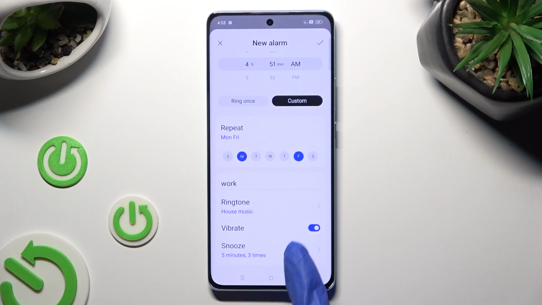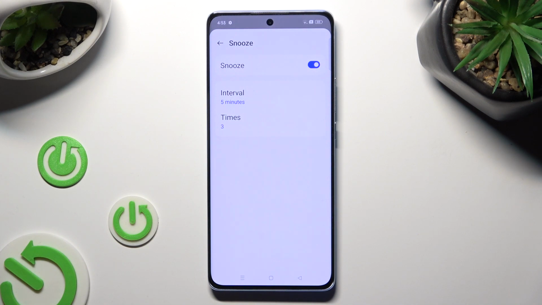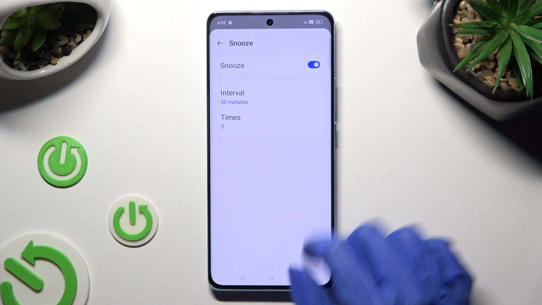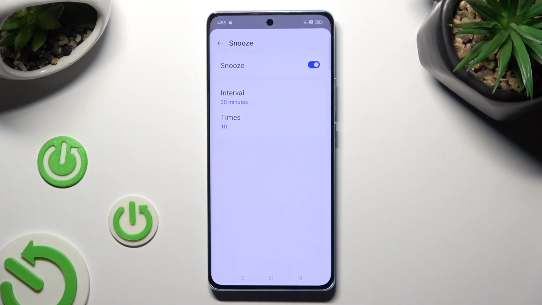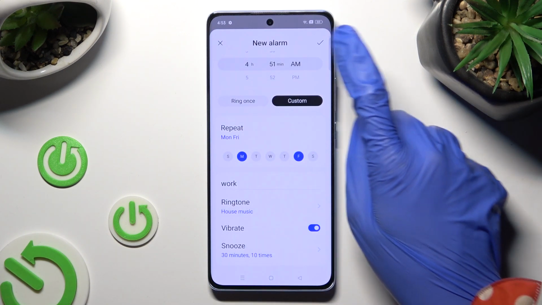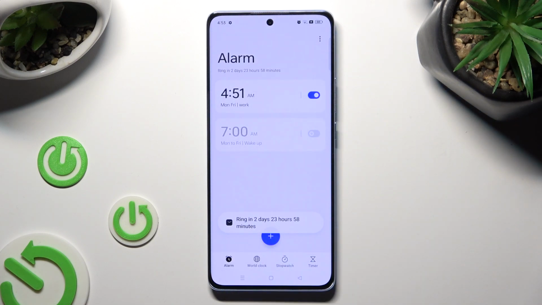Now tap on Snooze and decide how many minutes it will take and how many times it will repeat. You can also disable it completely by tapping on blue switcher next to it. Then switch it back on by tapping on gray one. When you finished, tap on this check mark at the top right corner. As you can see, after that, my alarm was successfully added.